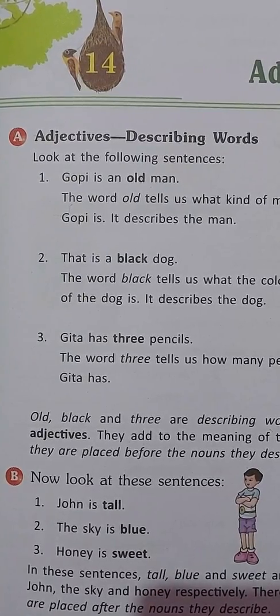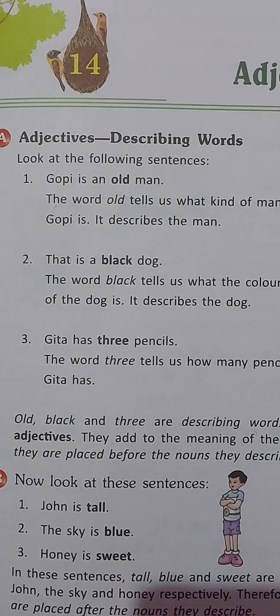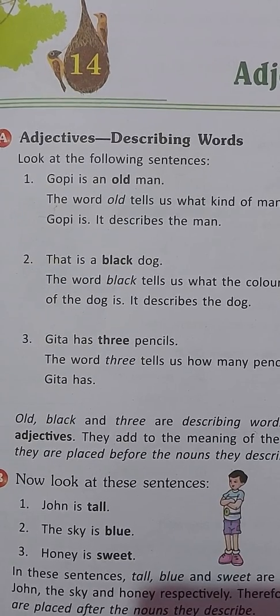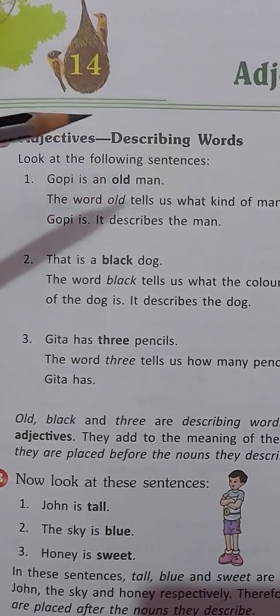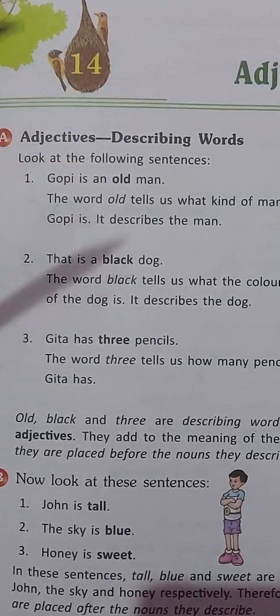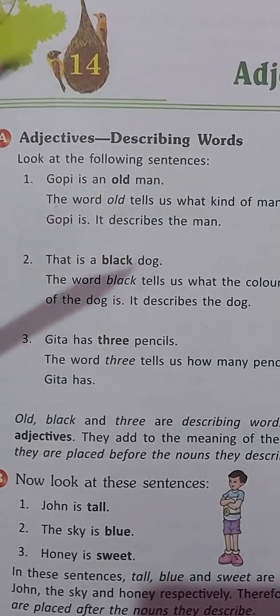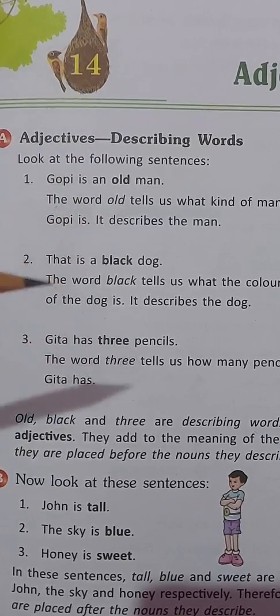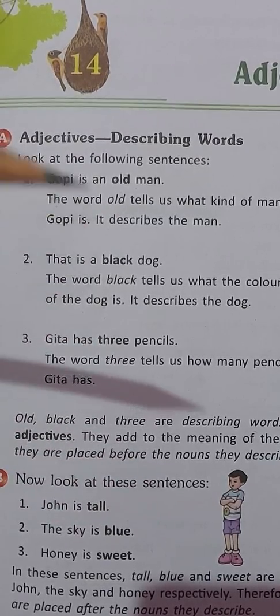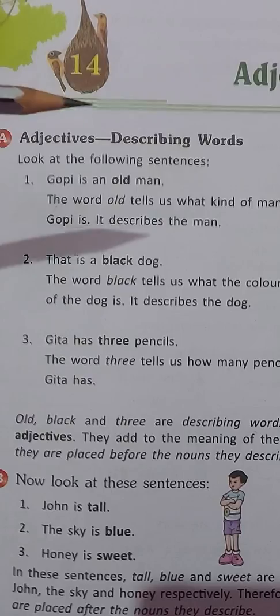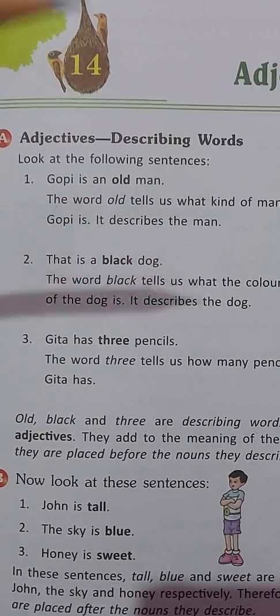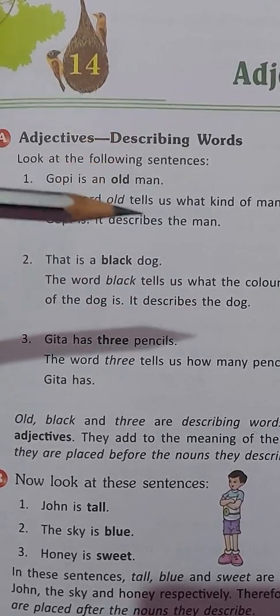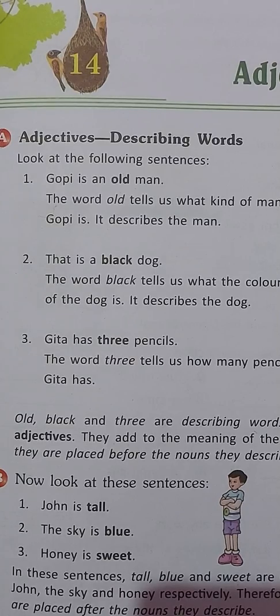So children, we know what adjectives are. What are adjectives? They are describing words. Adjectives tell us what kind of a person, place, animal or thing is, or how many there are, or we can say what color they are, etc. They describe the nouns, or we can say they tell us more about the nouns.